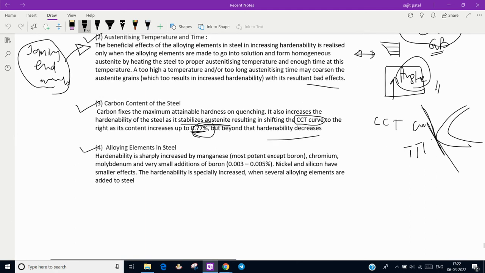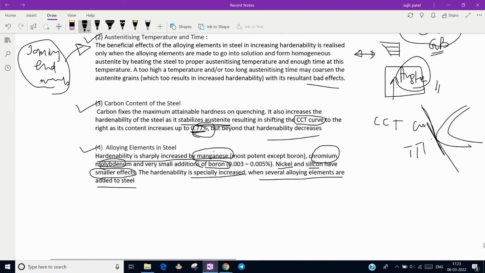Then alloying elements. There are different alloying elements which increase the hardenability, but hardenability increases sharply with manganese, then chromium and molybdenum, and a very small addition of boron, that is 0.0003 to 0.005%. Nickel as well as silicon have this effect, but a much smaller one. Hardenability increases when these alloying elements are added to steel.